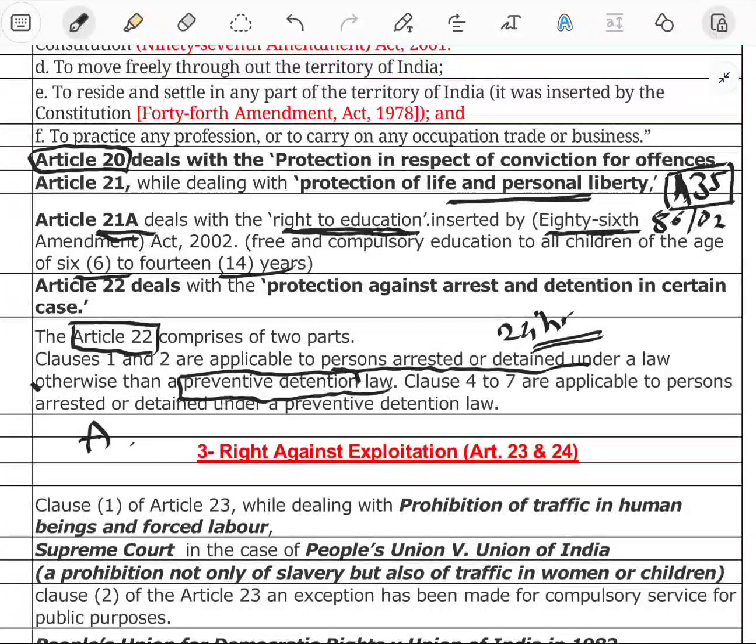The maximum period for preventive detention given under Article 22 is 3 months. It can also be a question. The Preventive Detention Act maximum period of detention is 3 months.